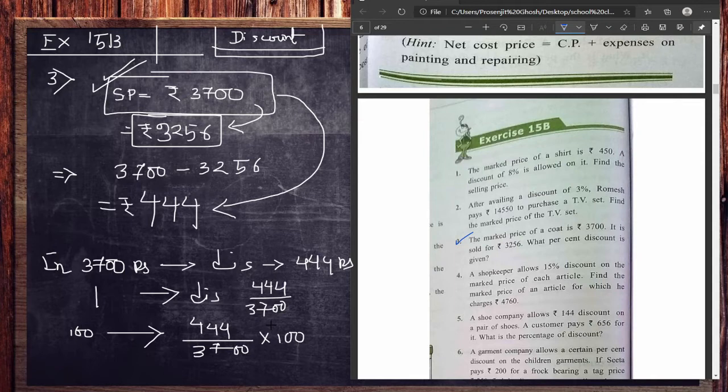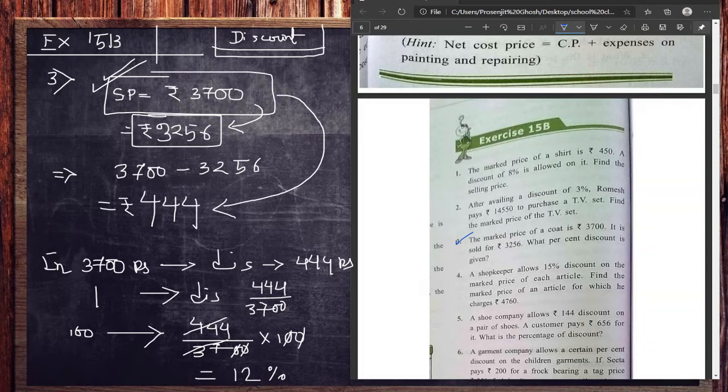Now you can see that it is very easy to do. Just 444 is divided by 37. So and cause this 0 and 0 gonna cancel each other. So when you will do, you will get 12. So the discount percentage is 12%. Very easy one. Try it by yourself. Pause the video. You can try it by yourself. Then check it either the answer is coming same or not. All right. So this is number 3.